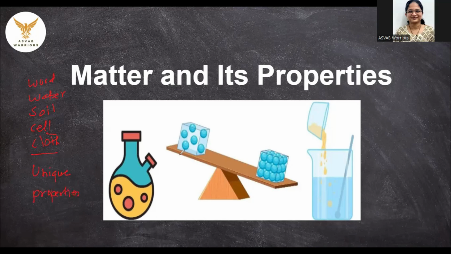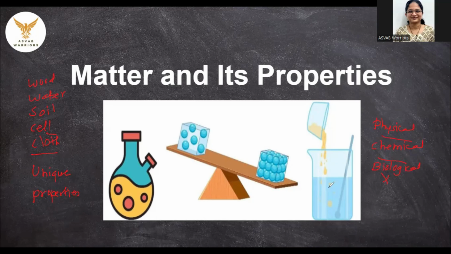Now, these properties are again classified. Physical properties are those related to the appearance of the material. Then there are properties related to the chemical composition, reactivity, and inertness of the material, which are called chemical properties. And in the case of biological forms, there are biological properties of the matter. For non-living things, this property would not be there. Only chemical and physical properties would be there.